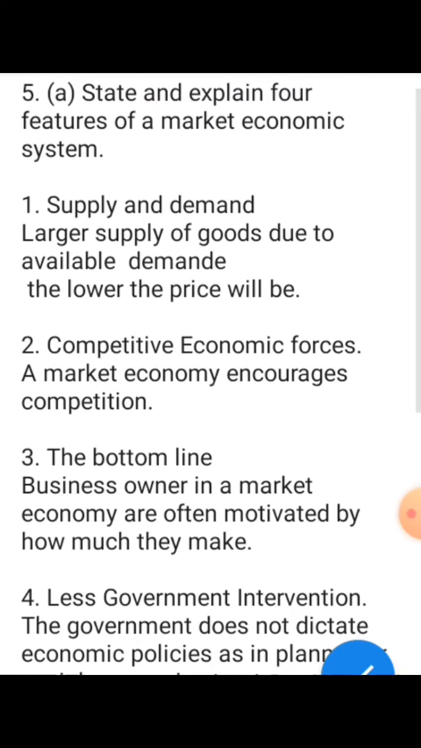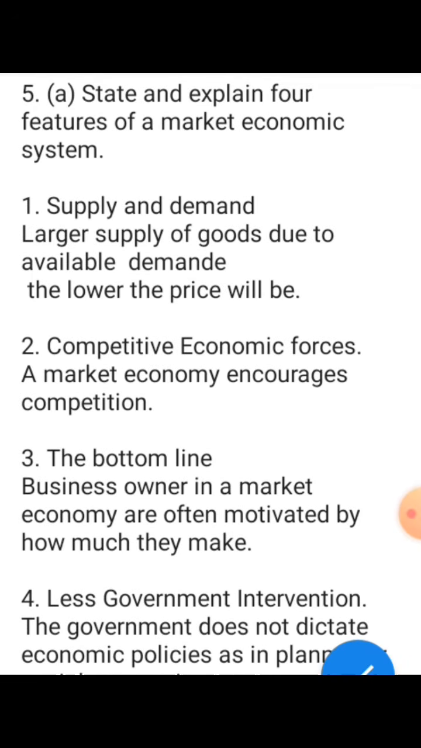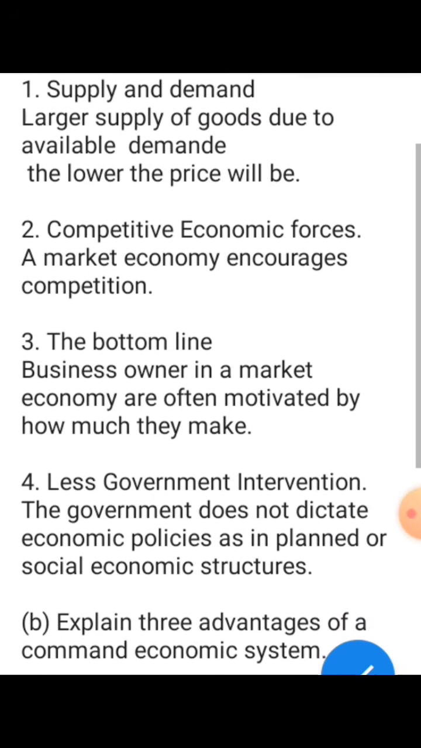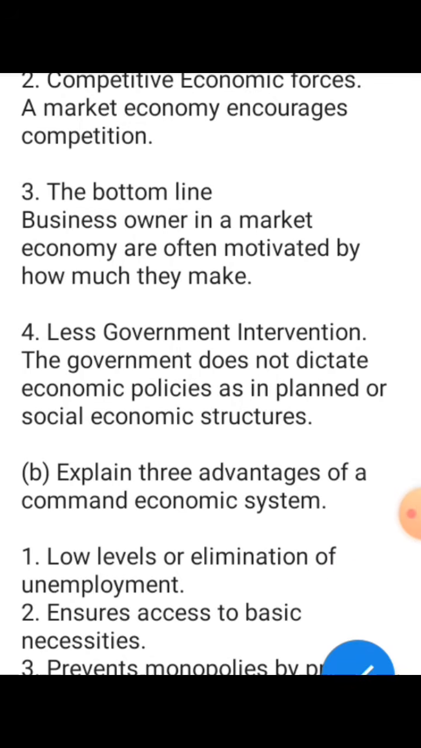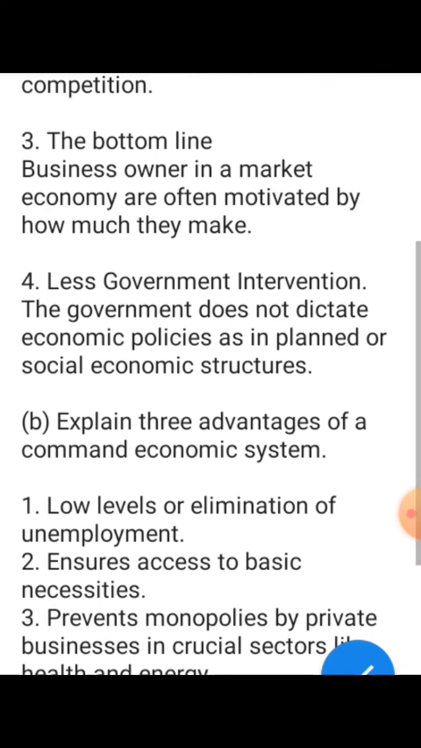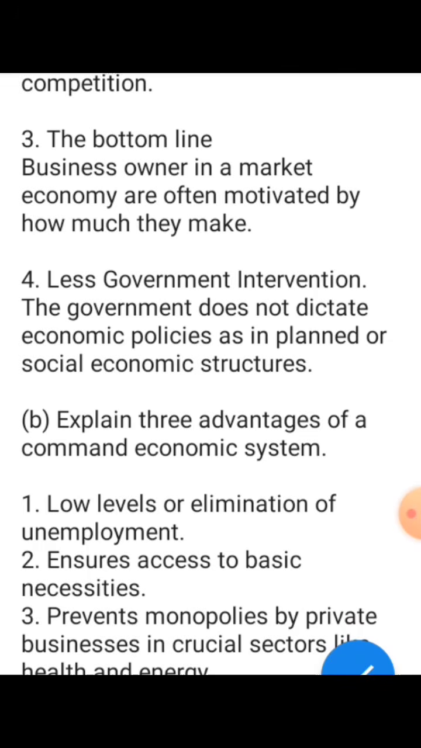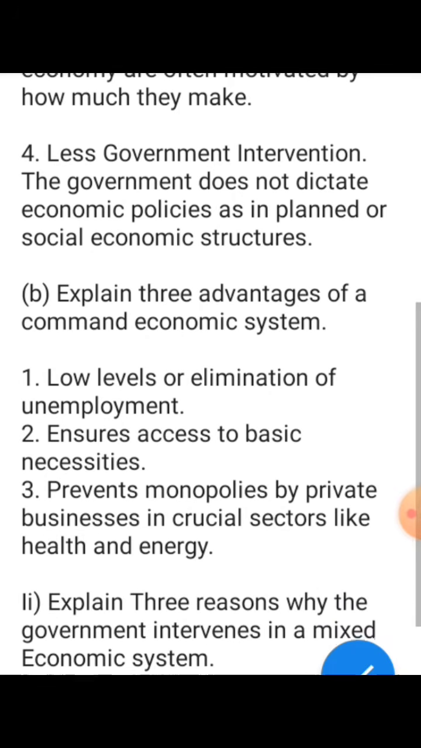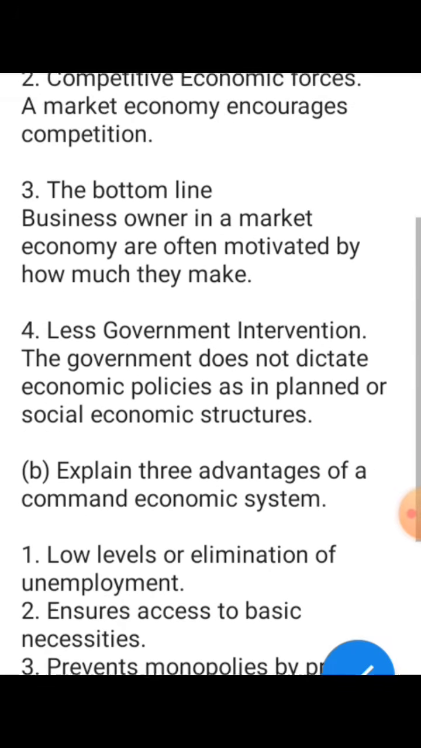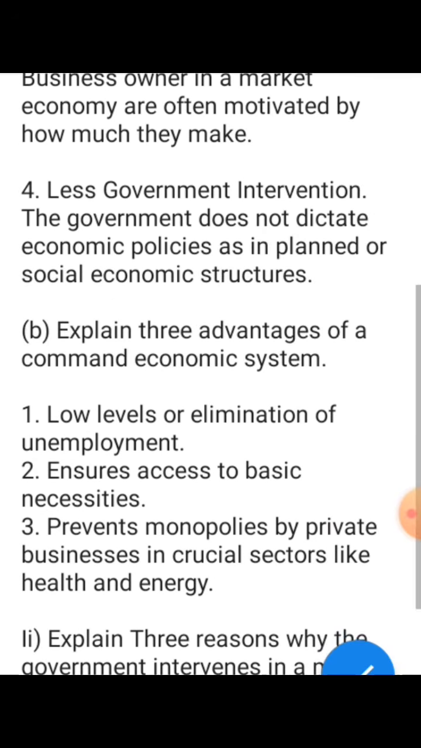Number 2, competitive economic forces. A market economy encourages competition. So that is one of the features of a market economy. Number 3, the bottom line. Business owners in a market economy are often motivated by how much they make. So they are motivated by how much profit they make. Number 4, less government intervention. The government does not dictate economic policies as in planned or socialist economic structures. So those are some of the features of a market economy system.